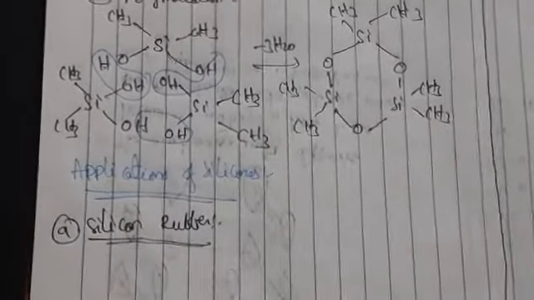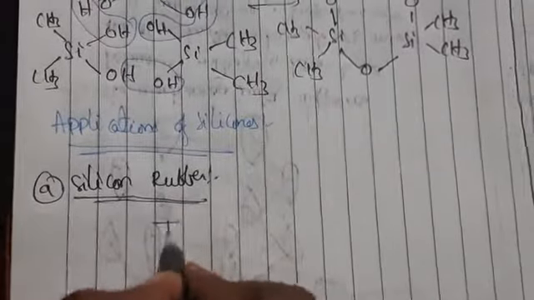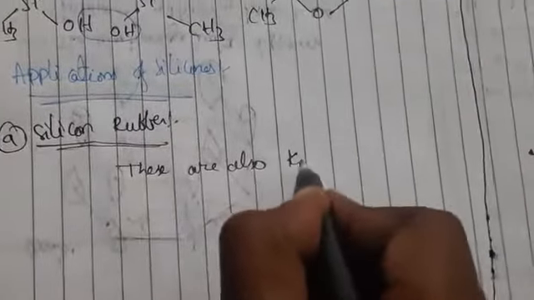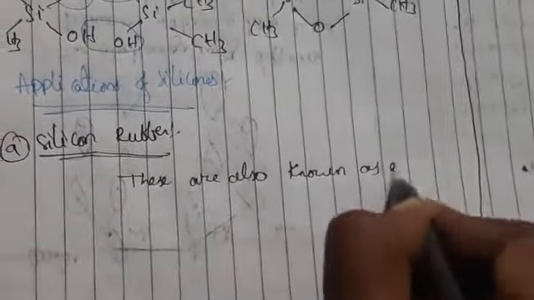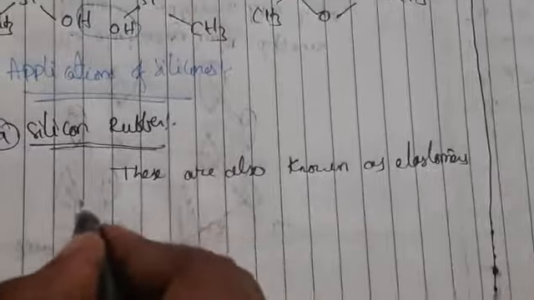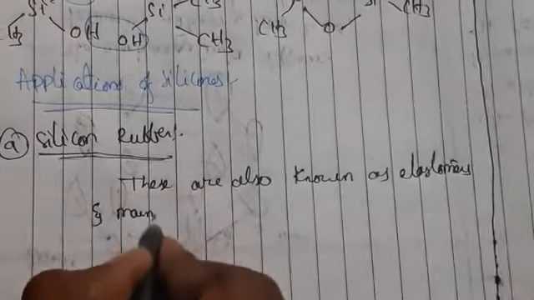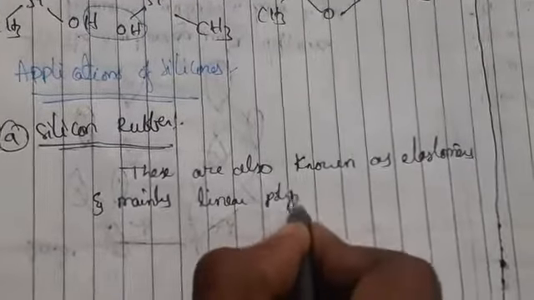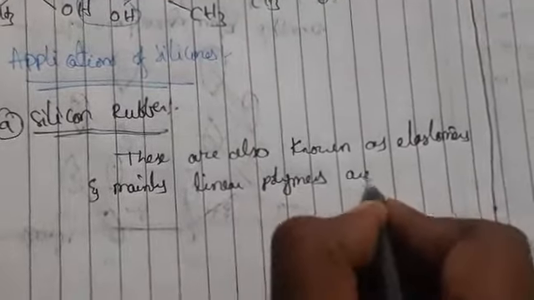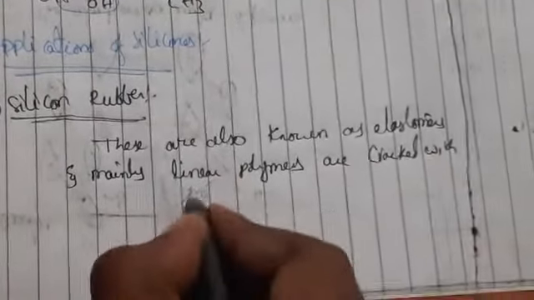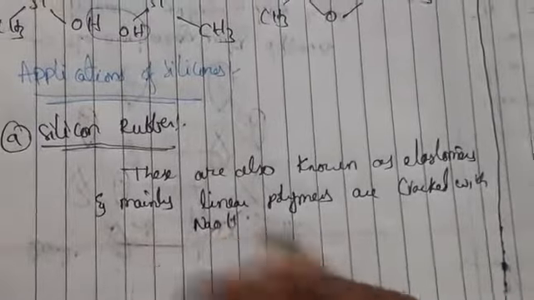So these are also known as elastomers, and mainly the linear polymers are cracked with NaOH.